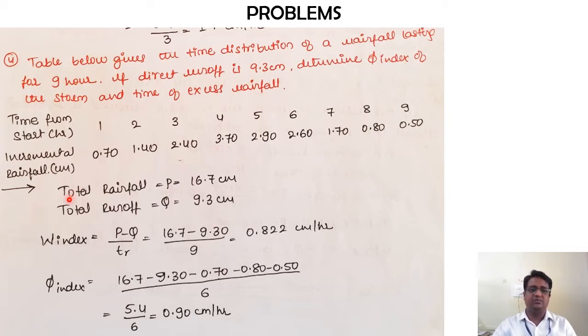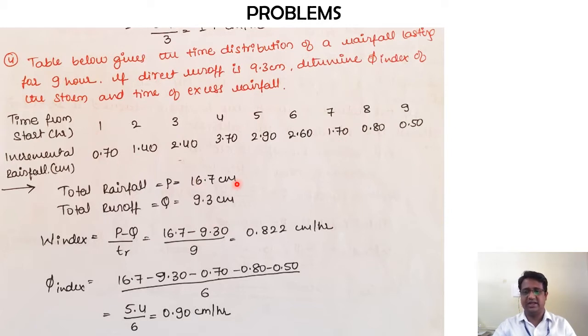Now total rainfall P is equal to 16.7 centimeters. It has not been given in the question, but the incremental values have been given, so if you add up these values, you directly get 16.7 centimeters.